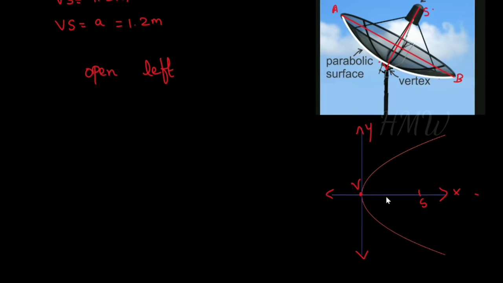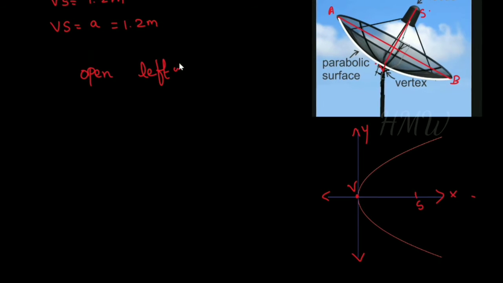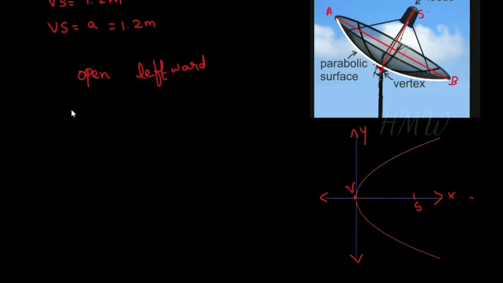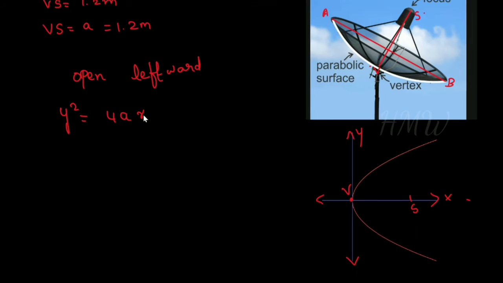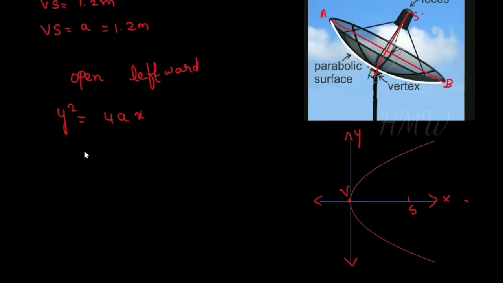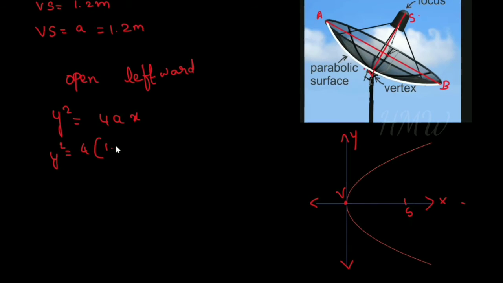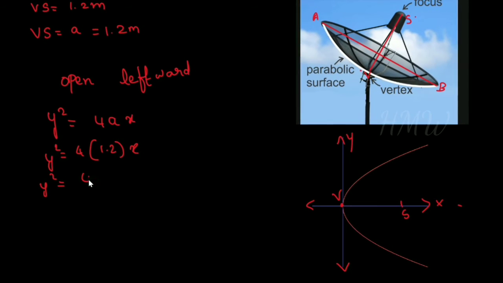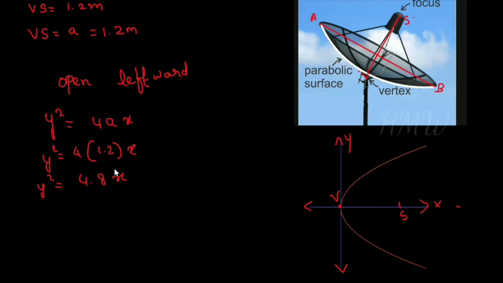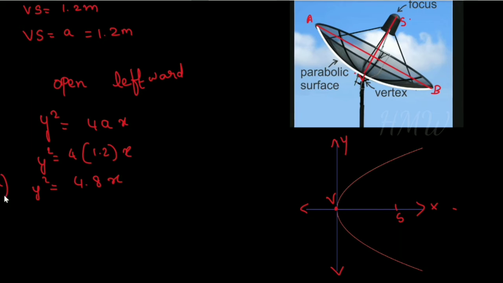Because they ask you to take the x-axis as the axis of symmetry, we are taking it like this, open leftward. So the equation of this parabola is y squared is 4ax. So a is 1.2. So y squared is equal to 4 into 1.2 into x, so y squared is equal to 4.8x. So that is the equation. The first part of the question was to find the equation of this parabola, and we have formed the equation of the parabola.